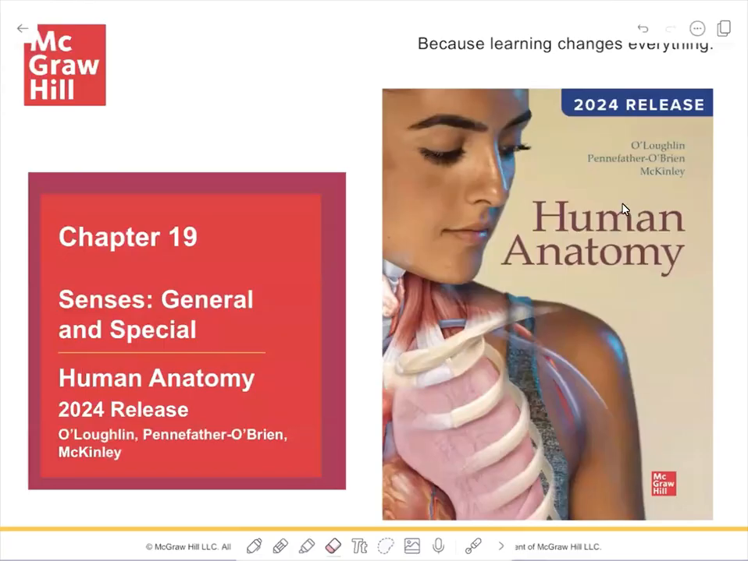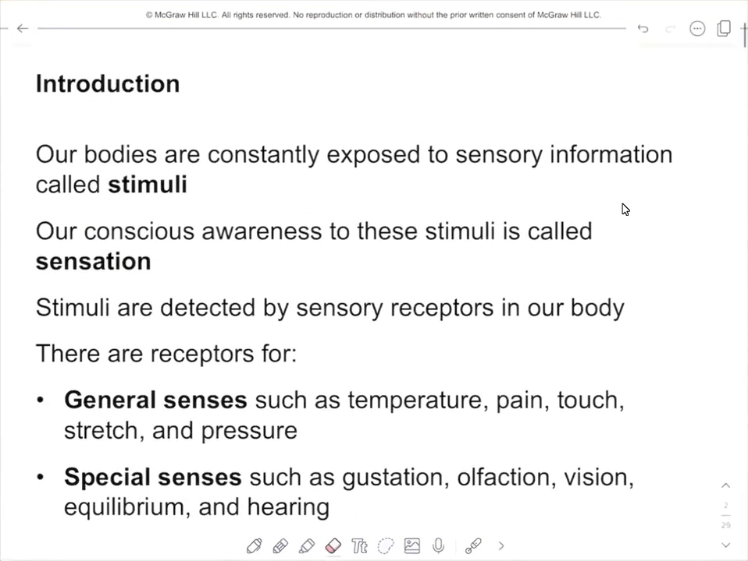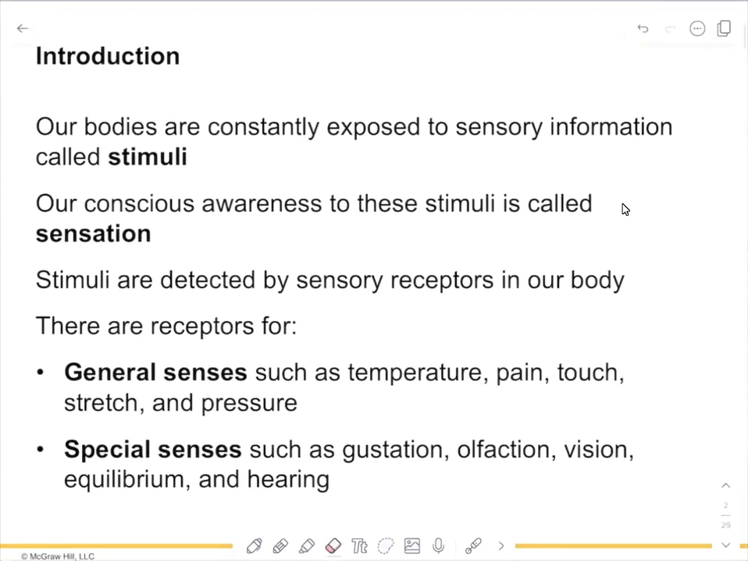This chapter will cover the senses, both general and special senses. We're first going to begin with general senses, and then we'll go over the special senses. A sense is responsible for sending information about a stimulus to the brain. When our brain becomes consciously aware of that stimulus, the term for that is called sensation.